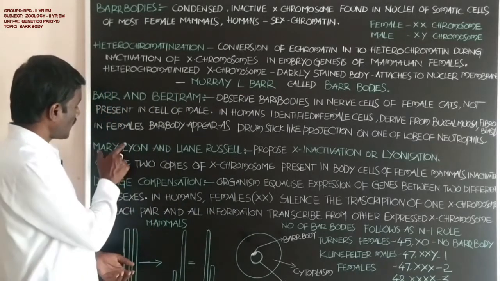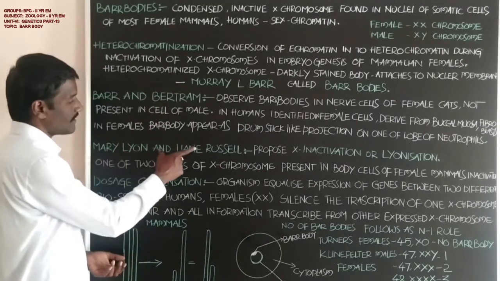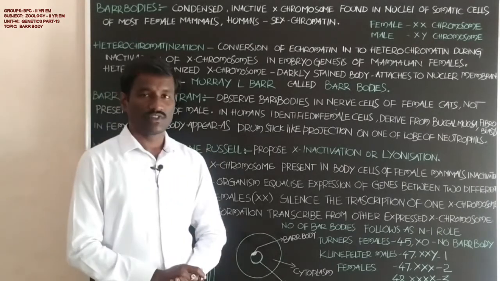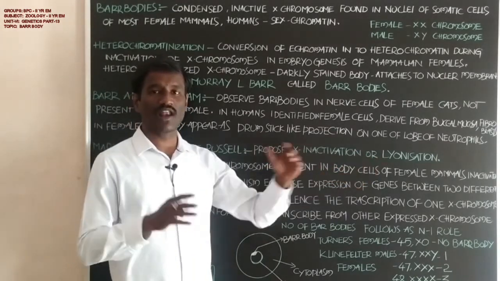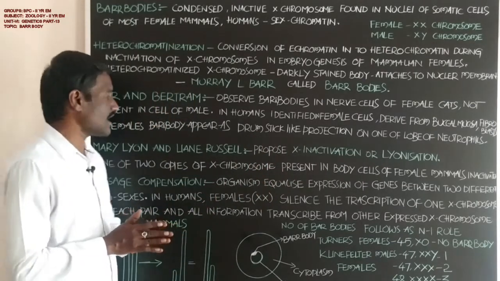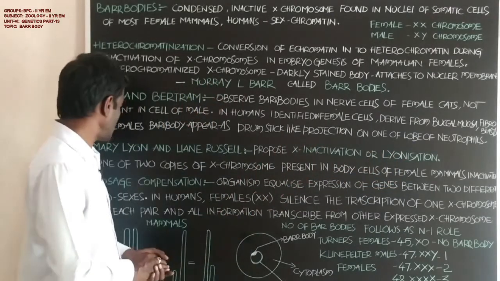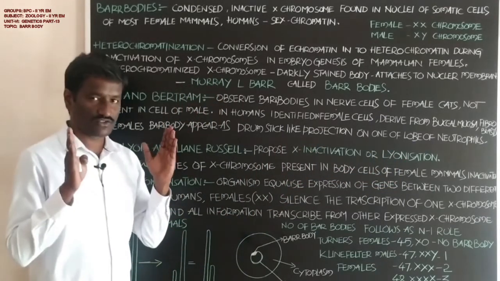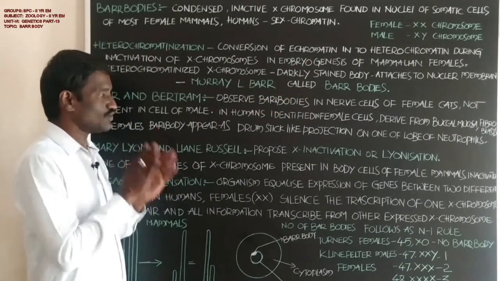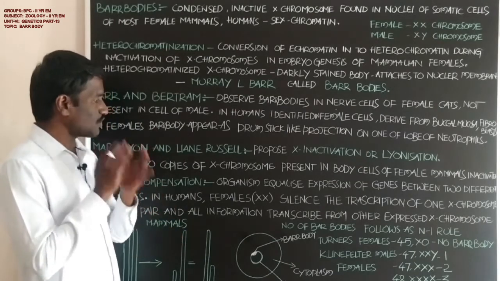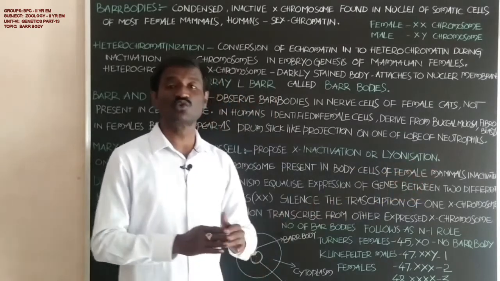Okay student, and another one, Mary Lyon and Lyon Russell. Two scientists proposed X inactivation, also called lionization. Okay student, what is the meaning of X inactivation or lionization? That means two copies of the X chromosome are present in the females. In this, one of the X chromosomes present in the body cells of the female mammals goes to inactivation.